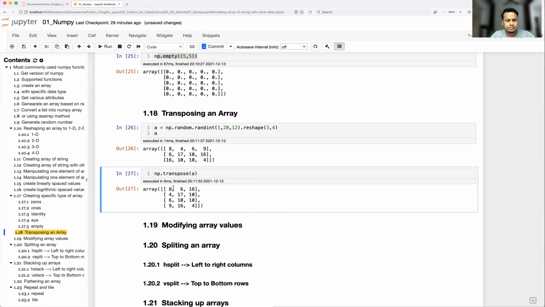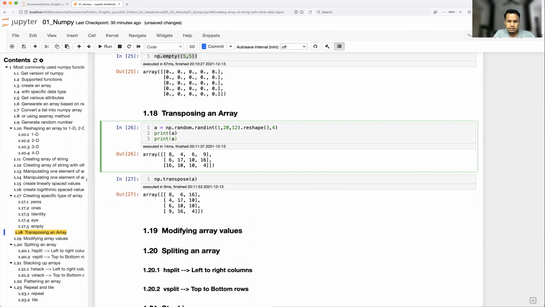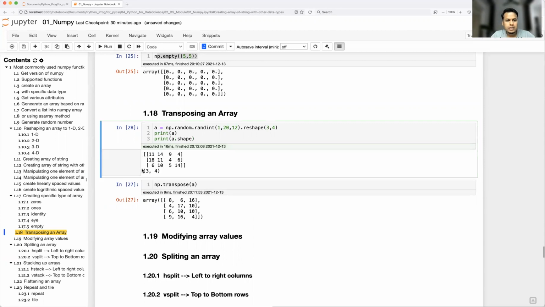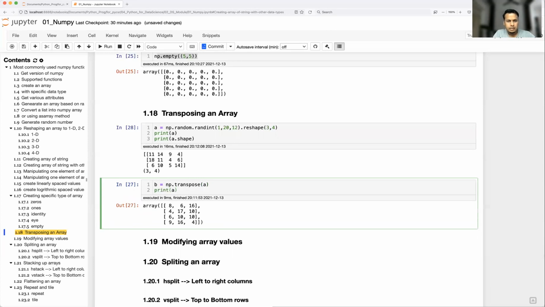Okay, so see what happened. Earlier we have A. To understand better, let me just print A and its attribute A dot shape. This is a matrix where 3 rows and 4 columns are there, and that's what your shape is, 3x4. Now let's say I'm storing the transpose in B.